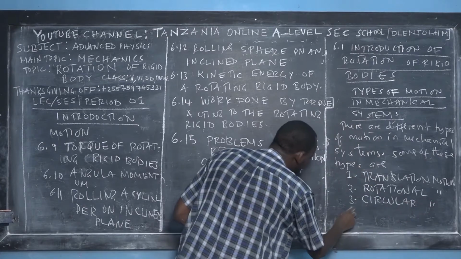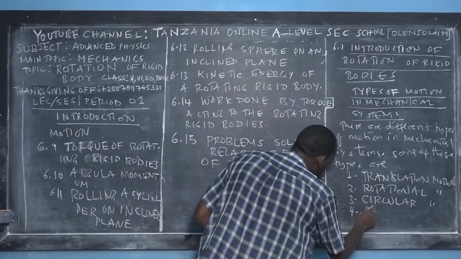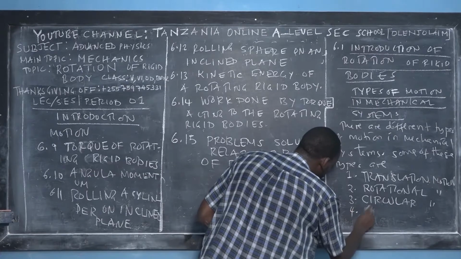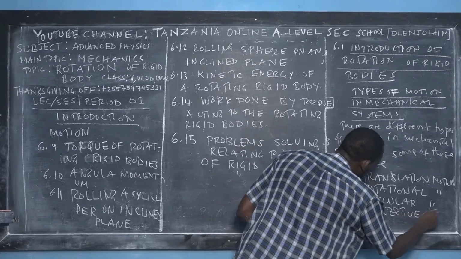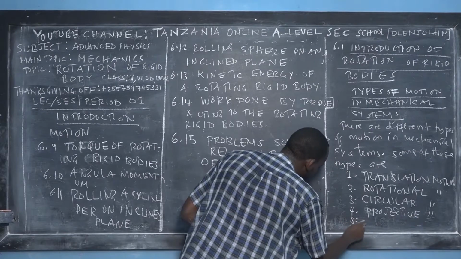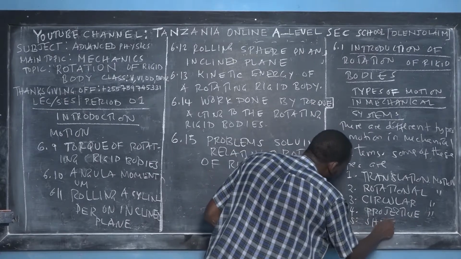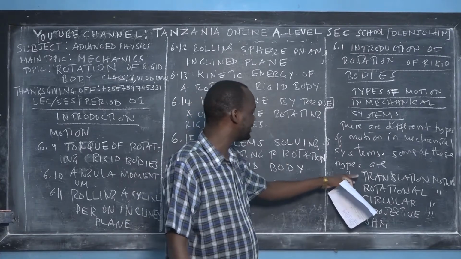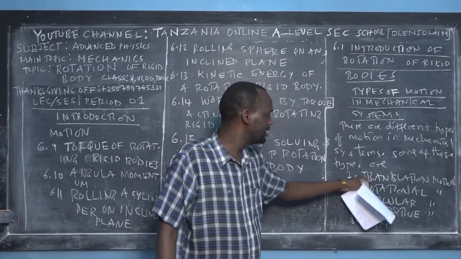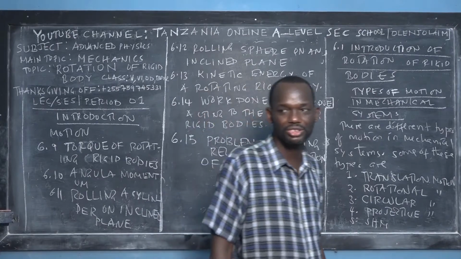And then we also have projectile motion. And also we have another one we call simple harmonic motion. So you see that we have many, but our target in this case is on these first two types of motions.